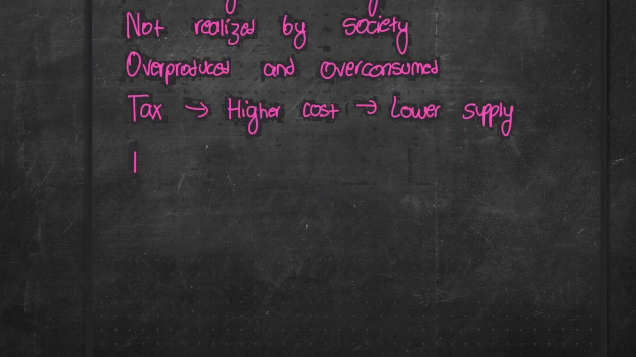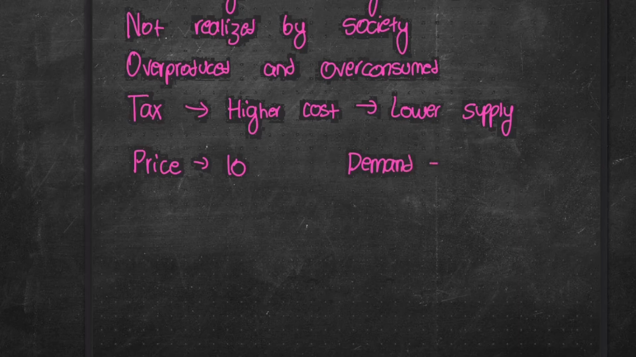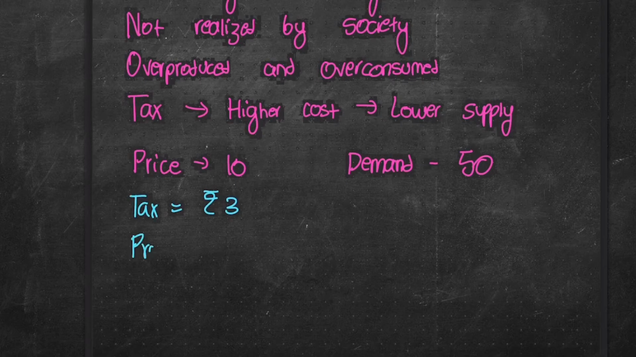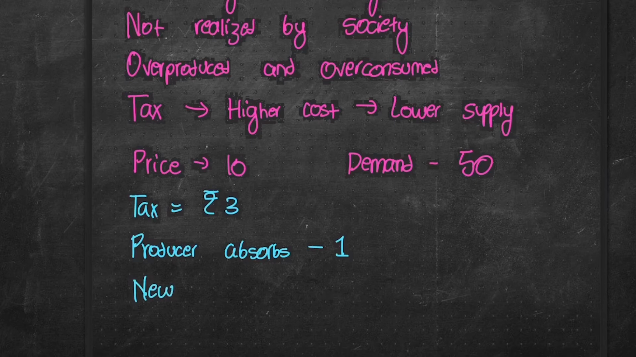Let's take an example. Suppose you have a cigarette which costs 10 rupees with market demand of 50 units, and the government places a tax of 3 rupees per unit sold. Now the producer decides to absorb 1 rupee of the tax himself and transfers the remaining 2 to the consumer as an increase in price, making the new market price 12 rupees. As a result of the change in market price, the demand will then reduce to 40 units.